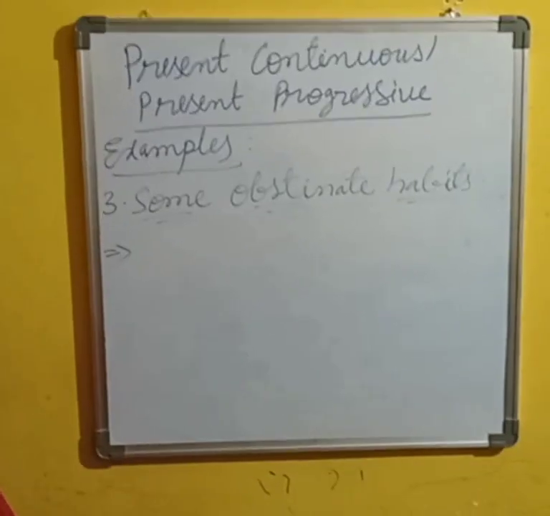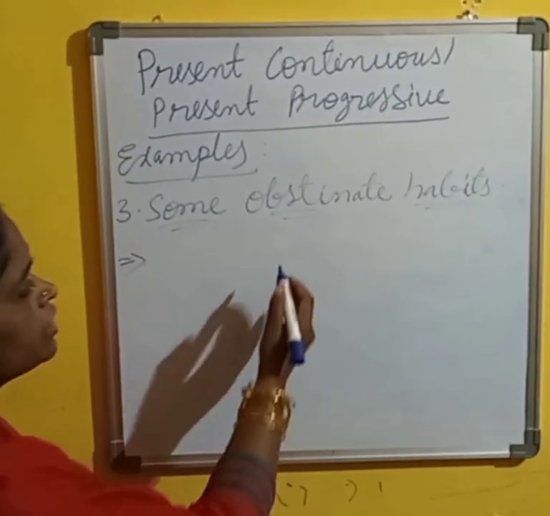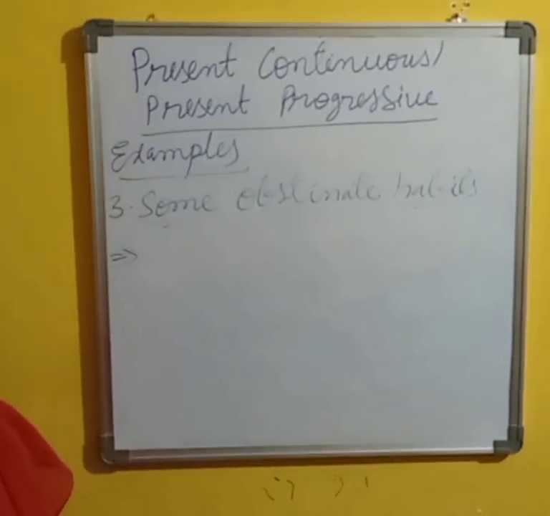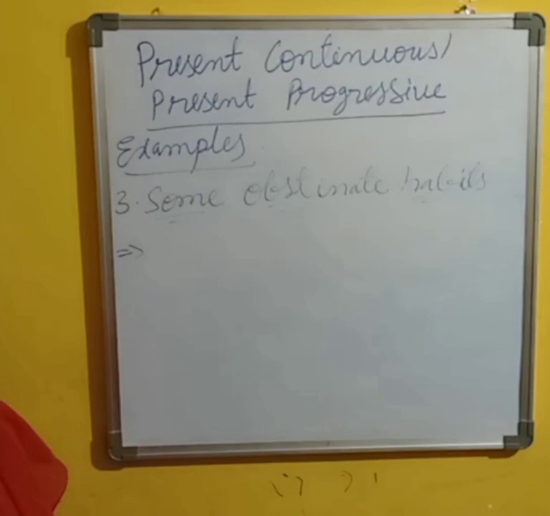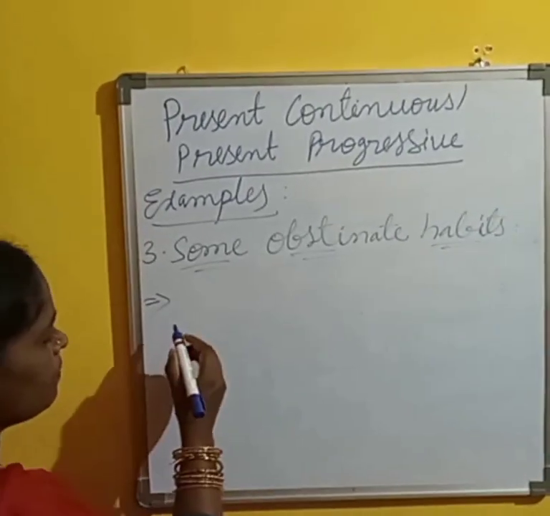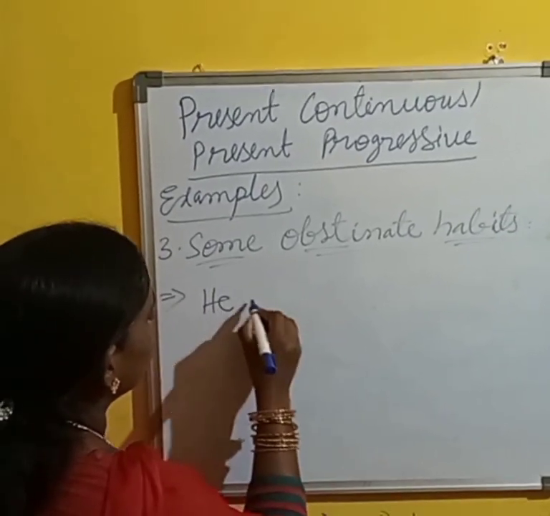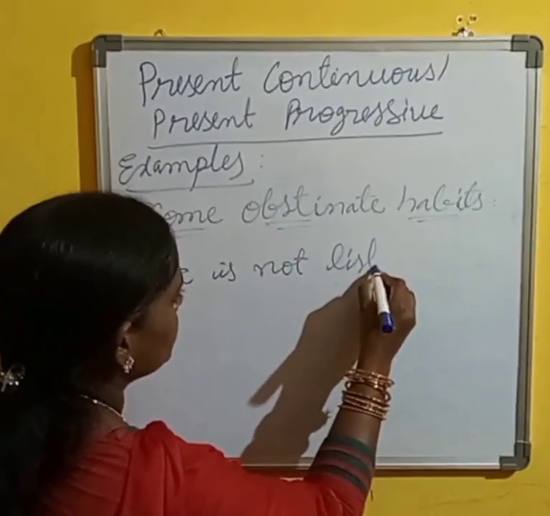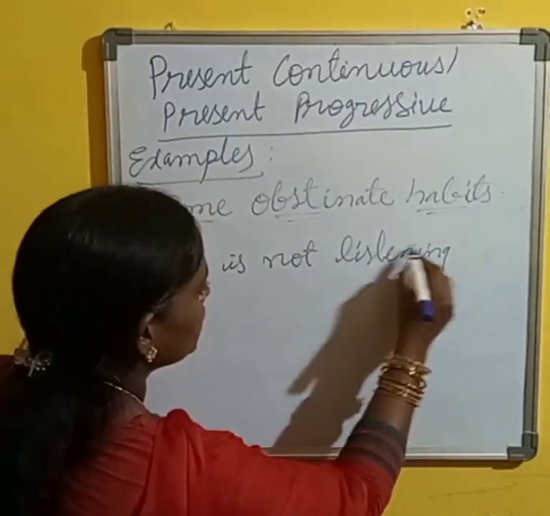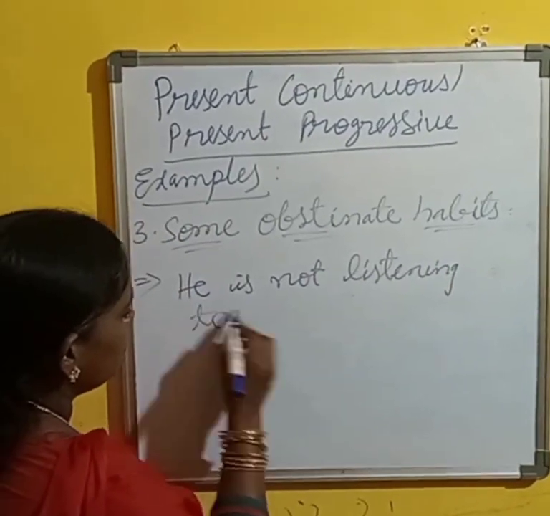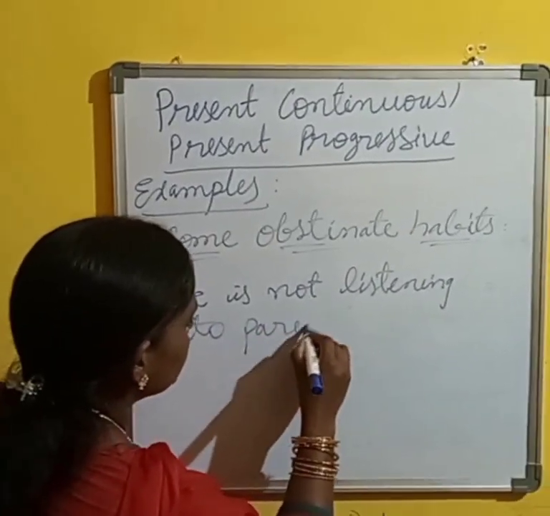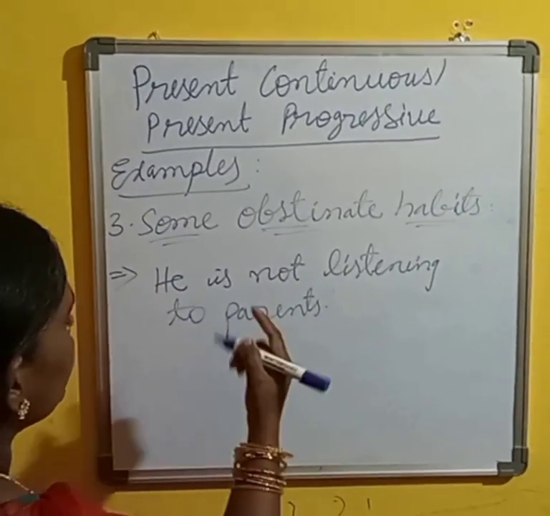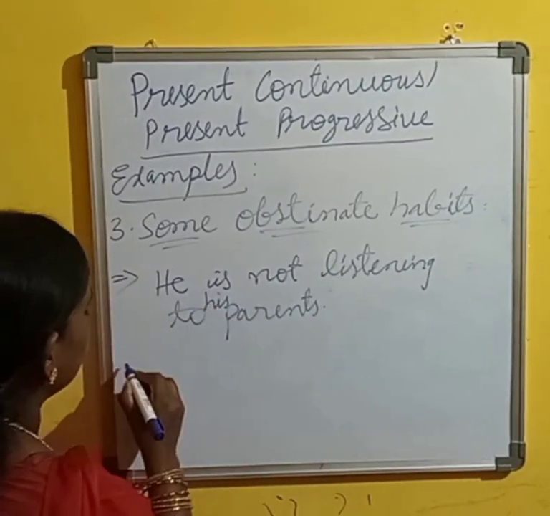So the third one is some obstinate habits. Obstinate habits means some bad habits that spoil people's lives. They won't leave those bad habits throughout life. For example, he is not listening to his parents. He is not listening to his parents means his life is going to spoil.